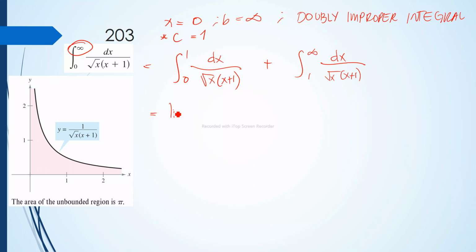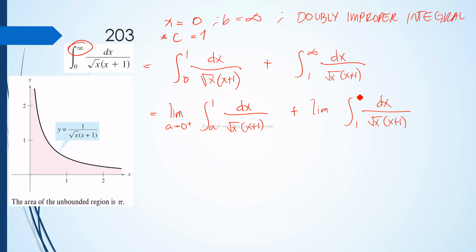On the left side, we write the limit of the integral of dx over square root of x times x plus 1, with lower limit a to 1, as a approaches 0 from the right. And the other one will have the limit of the integral of dx over square root of x times x plus 1 from 1 to b as b approaches positive infinity.